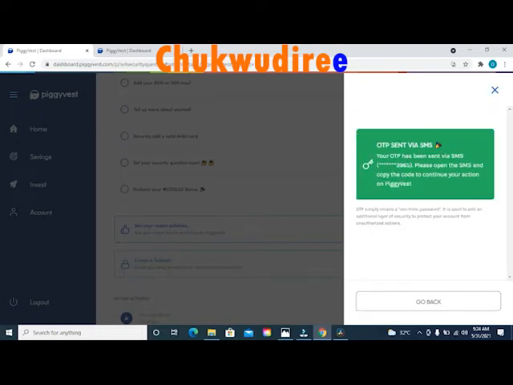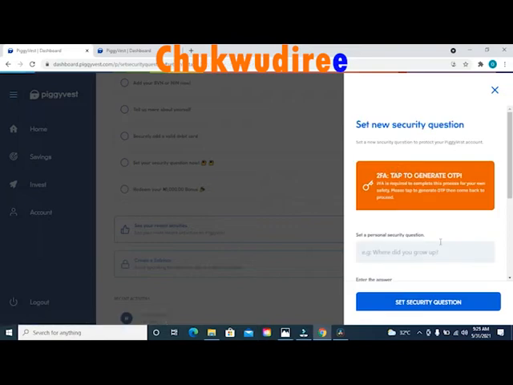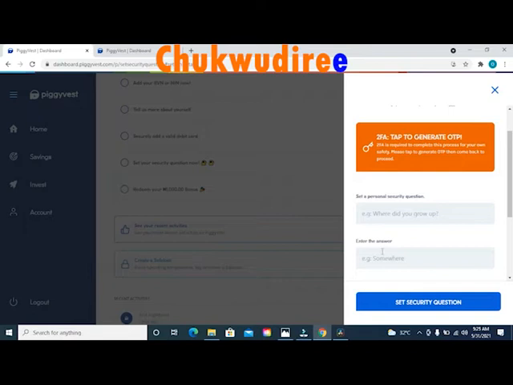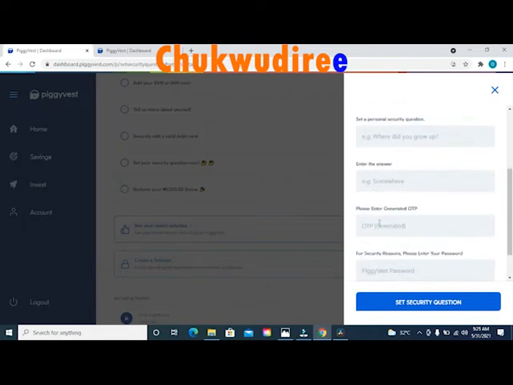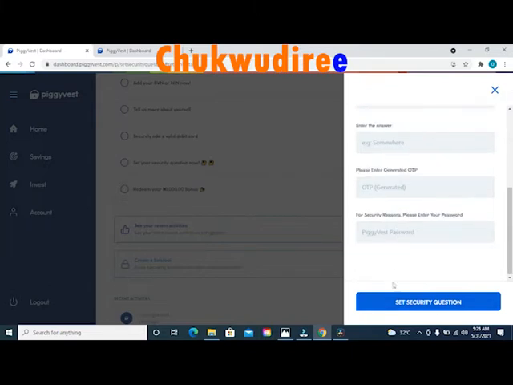On this next page, you will see information that says you have successfully generated an OTP. Your OTP will be sent to your email address or the mobile number you entered during registration. So copy your OTP number and come back to this page, fill in your security question and your security answer. The last option is where you will enter the OTP that was generated for you by PiggyVest. Then click on the option that says set security question.